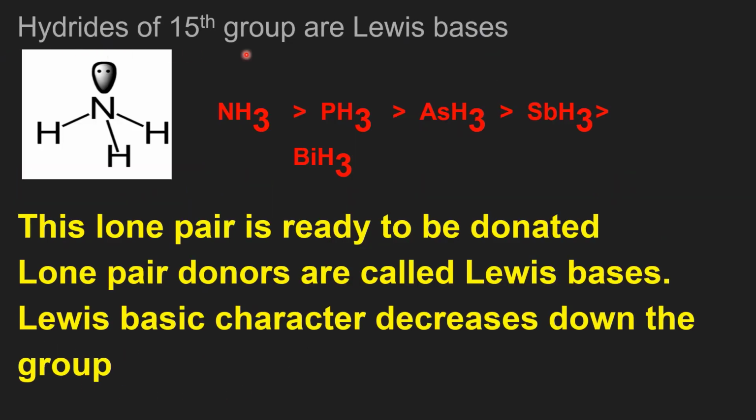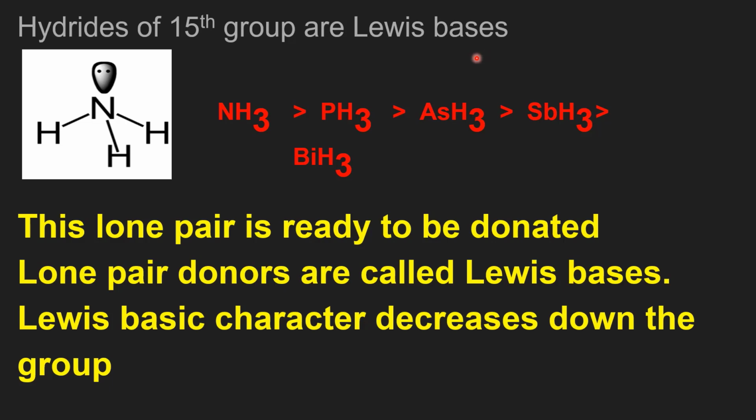Hydrides of 15th group elements are Lewis bases. First of all, what is a Lewis base? A substance which is ready to donate its lone pair of electrons to form a coordinate covalent bond is known as a Lewis base. On the other hand, a Lewis acid is one which is ready to accept such a lone pair to form a coordinate covalent bond. Therefore, the reaction between a Lewis base and a Lewis acid is nothing but the formation of a coordinate covalent bond.